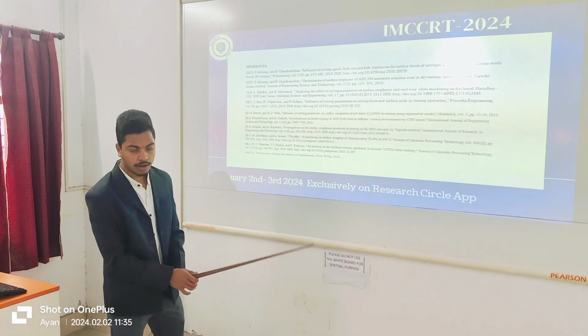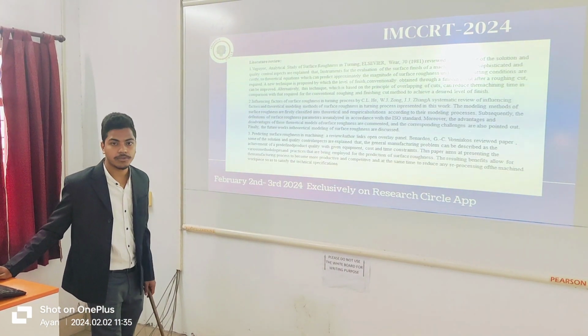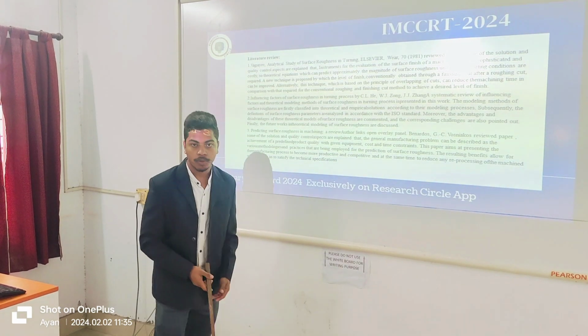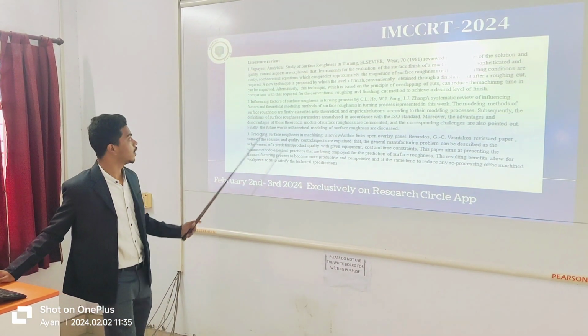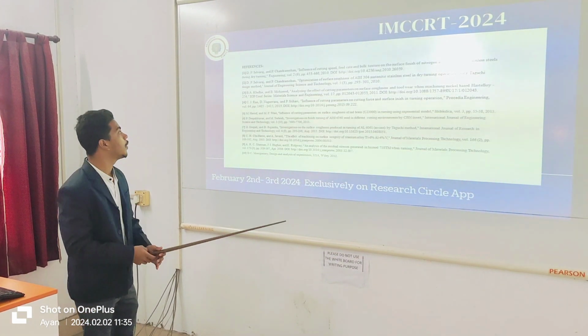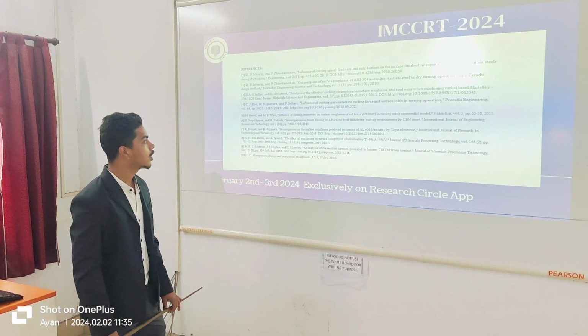Now we are going to the reference part. Our friend has already told about the references. This is the literature review. Before studying and starting the project, we read many types of literature. From that, our friend has already explained that part. And now, DP Selvan and Peter Mohan, influence of cutting speed, feed rate and depth of cut.